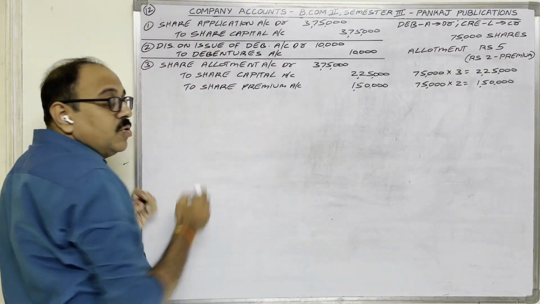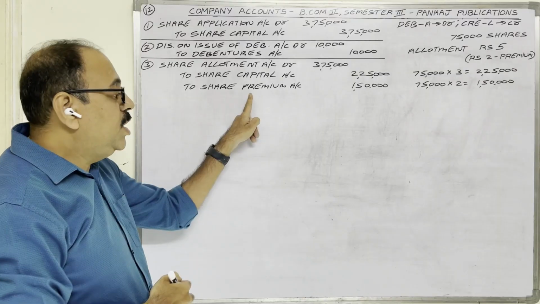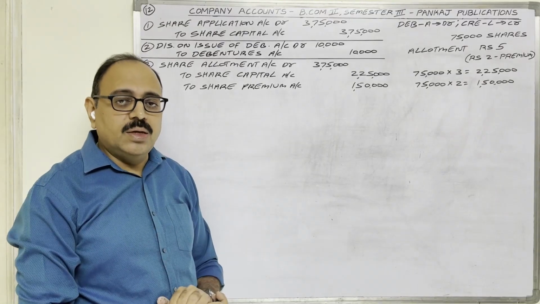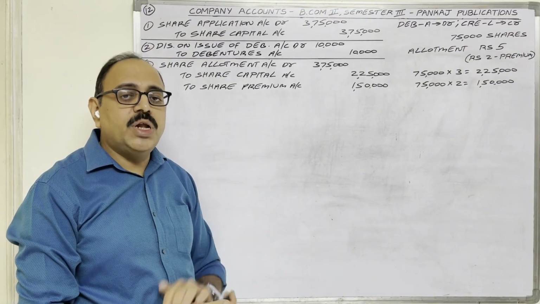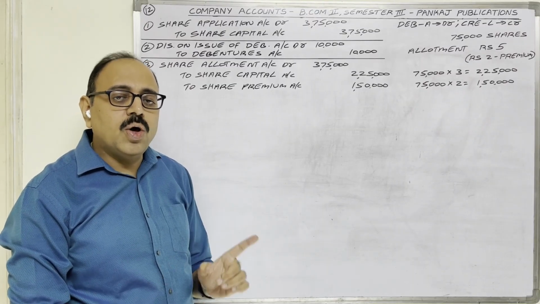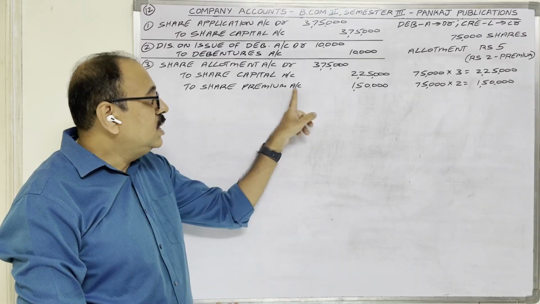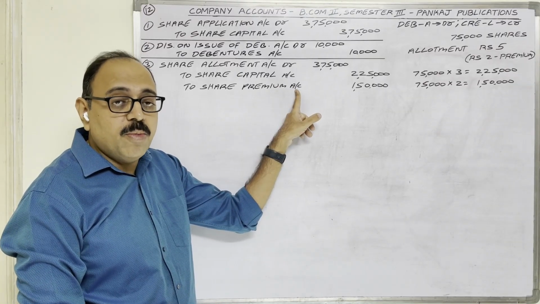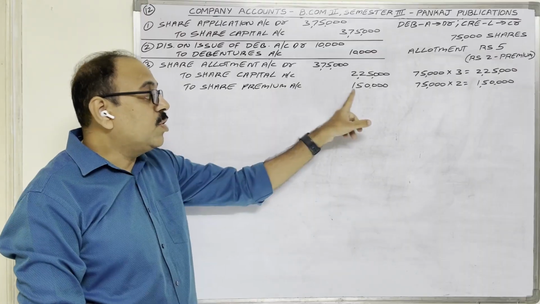Why is share premium account created? Share premium is a capital gain to the company. Capital gain comes under nominal account. Nominal account rule: debit all expenses and losses, credit all incomes and gains. This is a gain. Therefore, as per nominal account rule, share premium account is created.